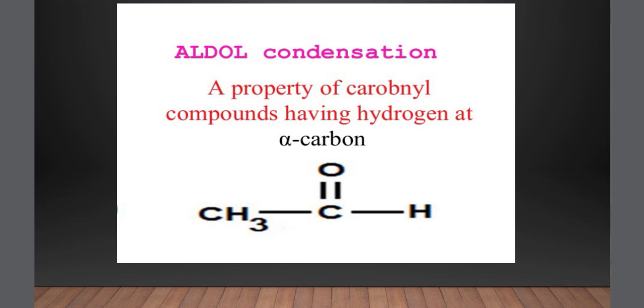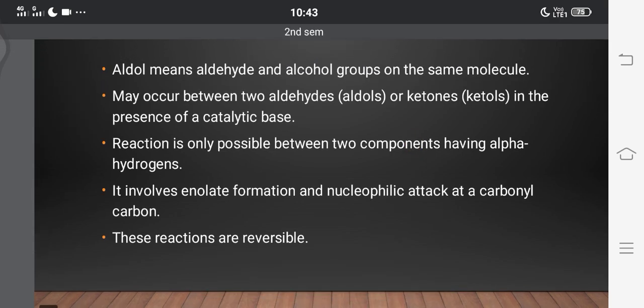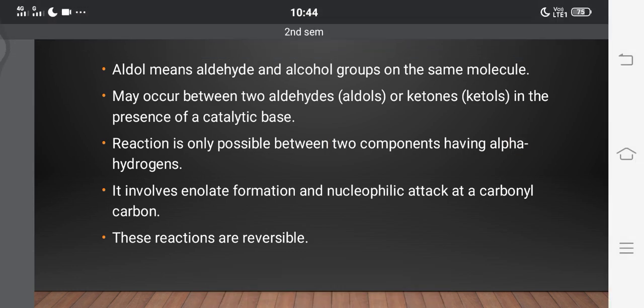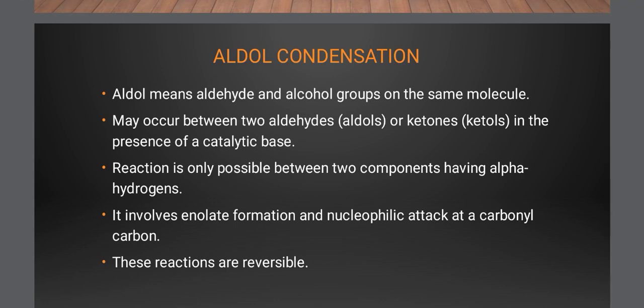So only this type of aldehydes or this type of ketones undergo the aldol condensation. So see the third point: the reaction is only possible between two components having alpha hydrogens. This aldol condensation is only possible when these aldehydes or ketones have alpha hydrogens. Okay? Next, see one more property of this aldol condensation.